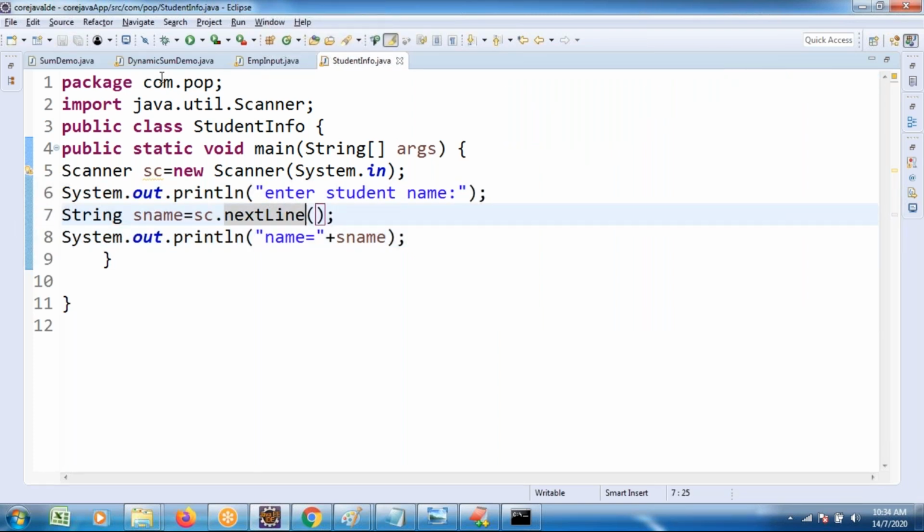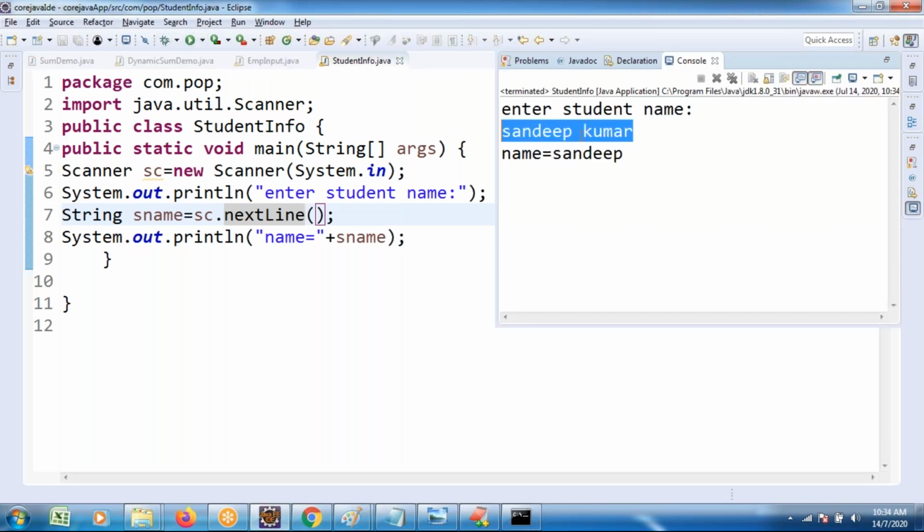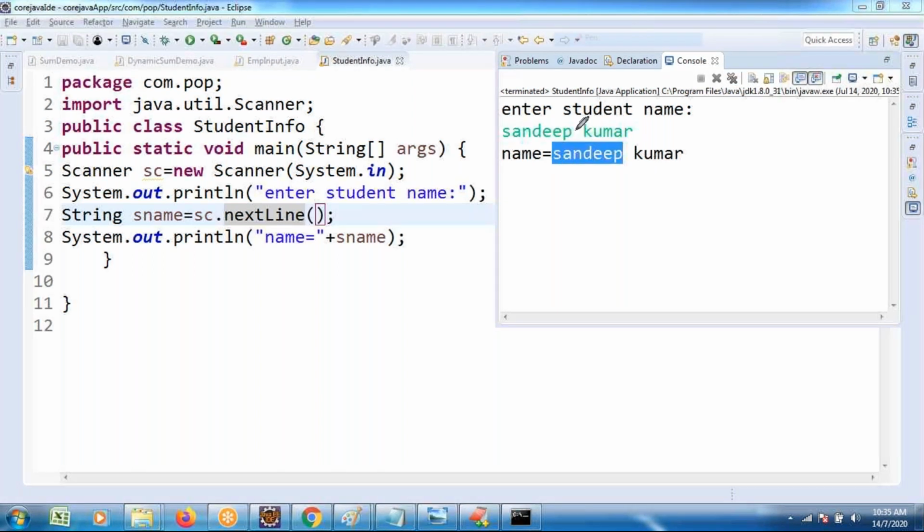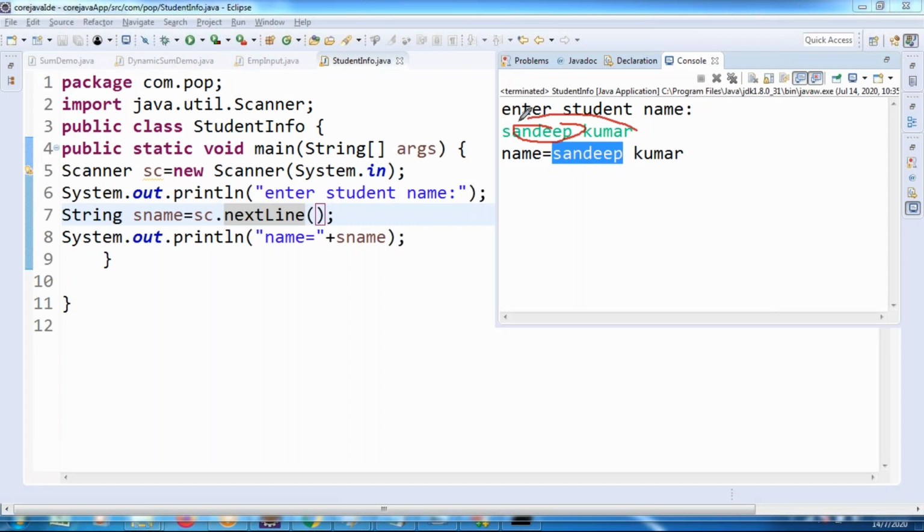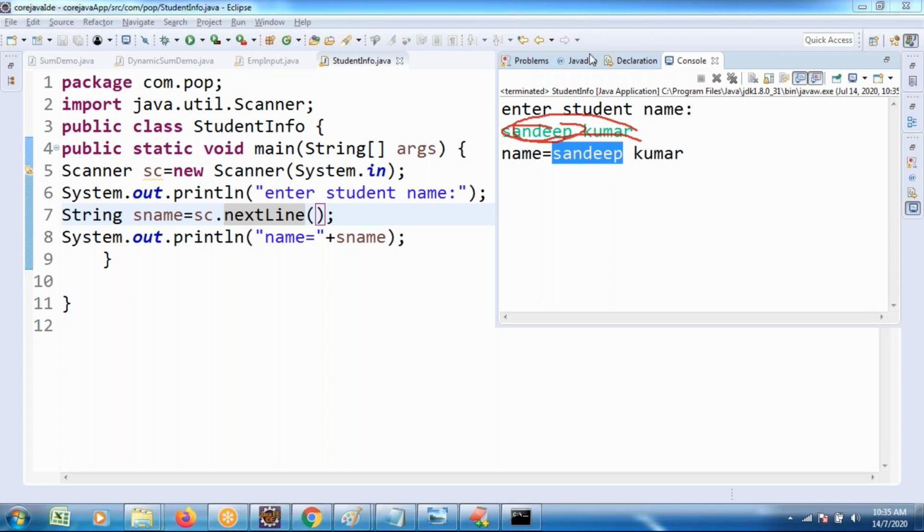The nextLine method. Previously we took just a single token, but I modified it to the nextLine method. Here I am trying to take the same thing, Sandeep space Kumar. Once, what do we get? The full information. The next method is used to read a single token, whereas the nextLine method reads a line of text with spaces. That is the nextLine method, a single line of text.